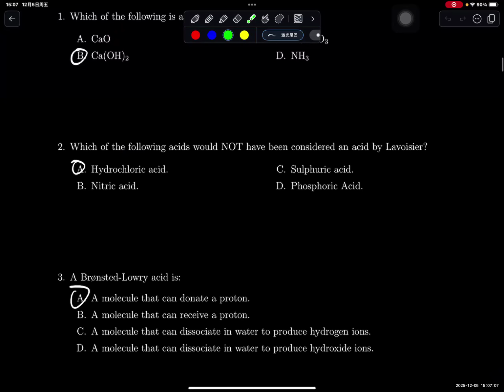Question 2, which of the following acids would not have been considered an acid by Lavoisier? Lavoisier thinks that acids are those substances that contain oxygen. Hydrochloric acid, which is HCl, does not have oxygen, but it's clearly an acid. So the choice will be A.